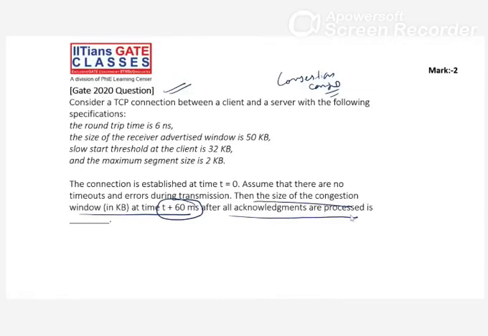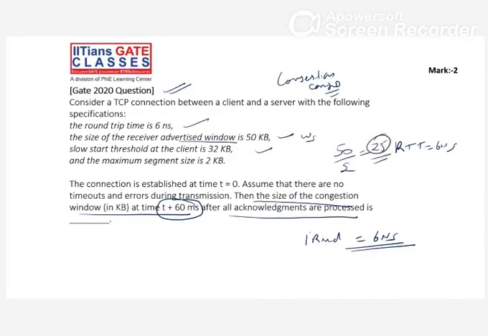Your RTT is 6 nanoseconds, sorry, 6 milliseconds, and your advertised window is 50 kb. That means your window size is 50 kb, and your threshold is 32. So 32 is given. If this 32 were not given, what would we do? 52 by 2, 25, right?